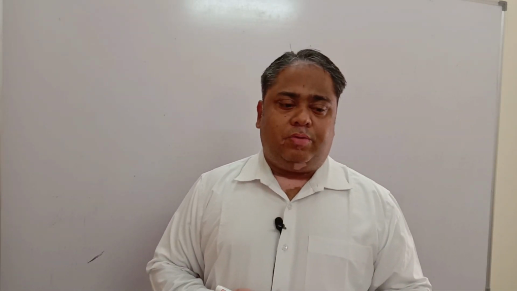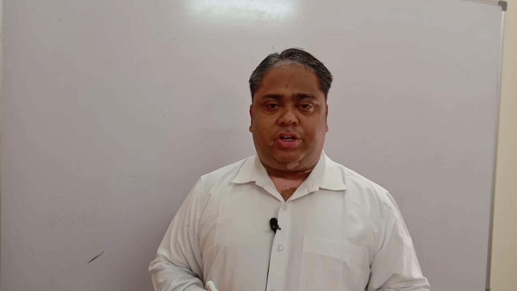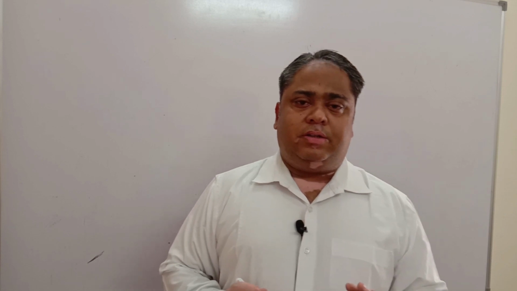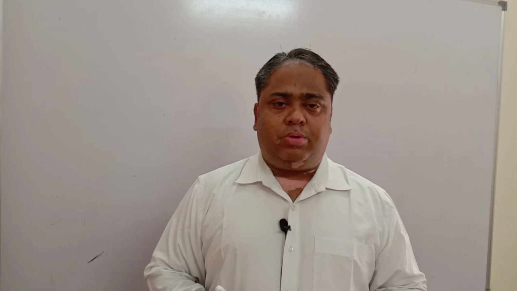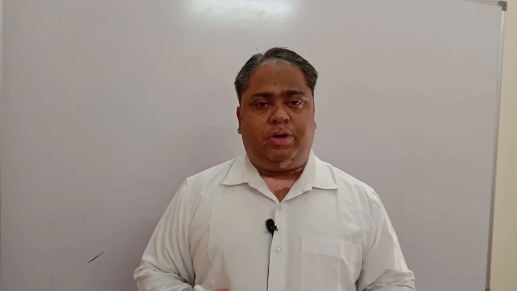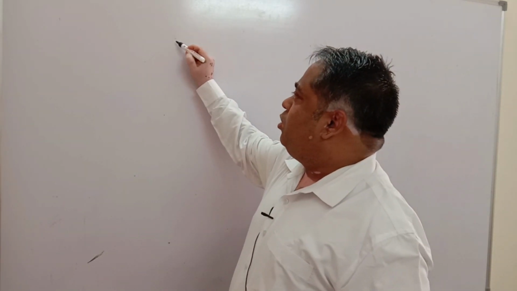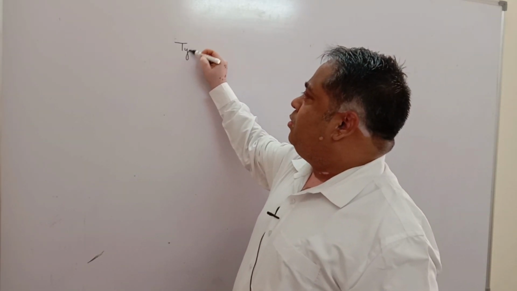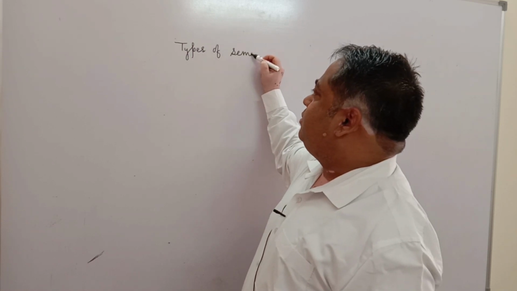So we had seen what the electrical properties of solids are. The three types were conductors, insulators, and semiconductors. Now we have to study a little bit more about semiconductors, their types and how they work. So to understand more, we will discuss the topic, types of semiconductors.